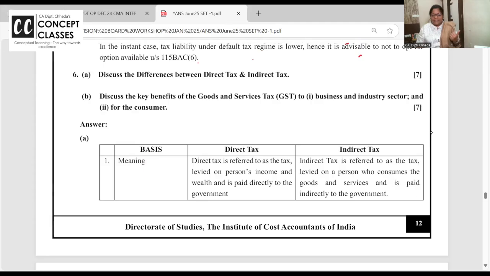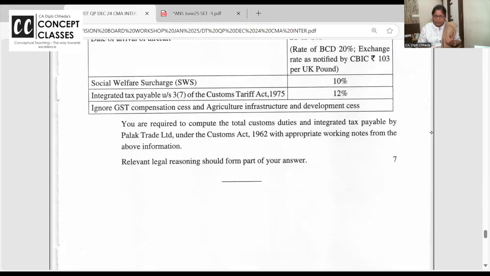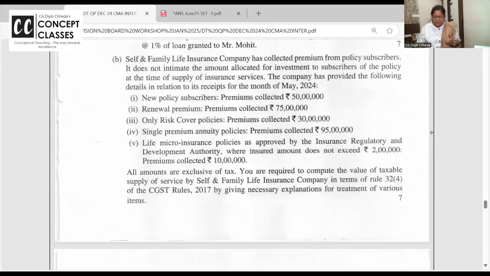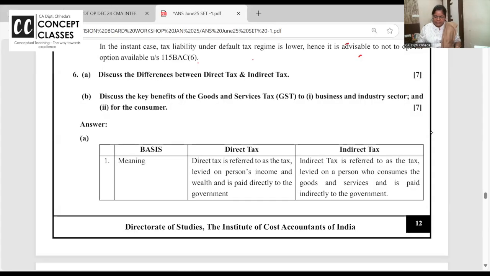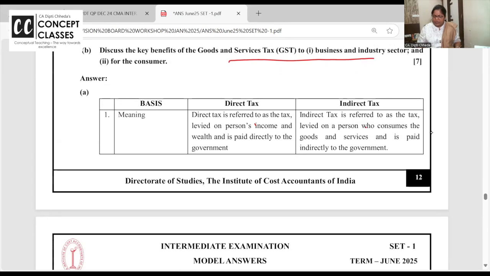As I said, question number 6 is always a theory question. I have told you in the December paper also. See, this was your December paper. Concept, features of GST, same. Differentiate between DT and IDT we have done, and key features of the GST for industry